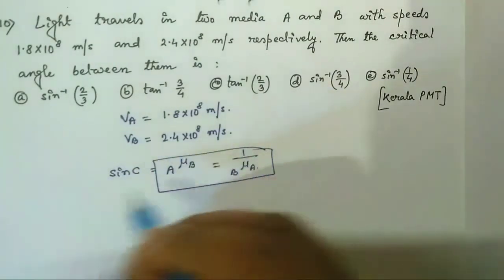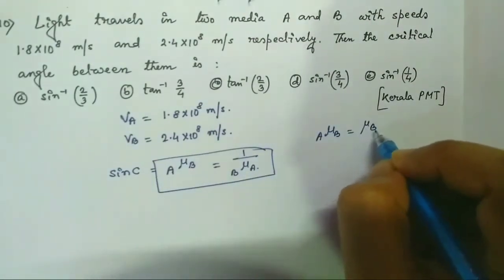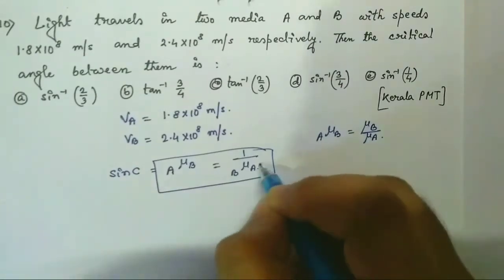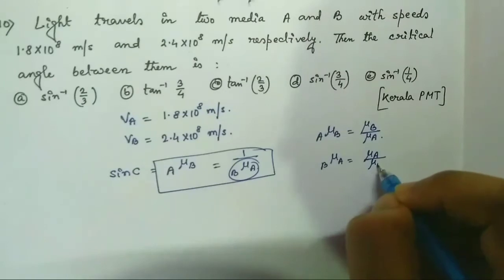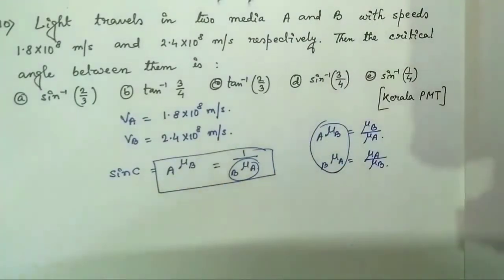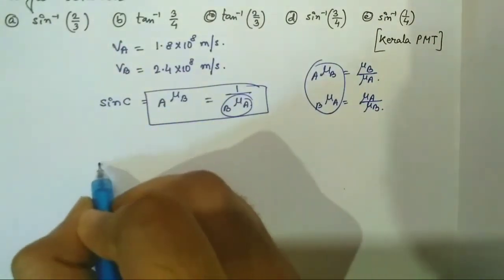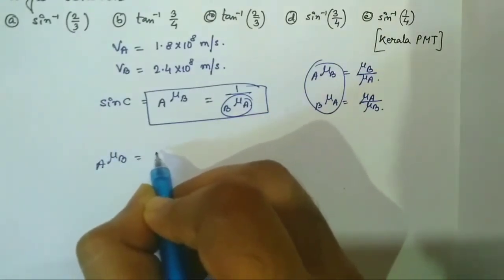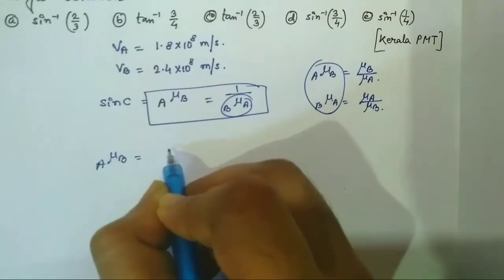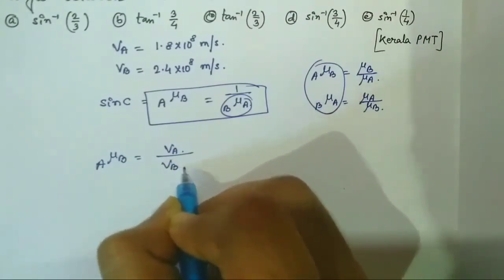Can you understand this line? A mu B is given by mu B by mu A and B mu A is given by mu A by mu B. So these two are reciprocal to each other. Now the refractive index of medium B with respect to A, A mu B, is given by the velocity of light in medium A divided by the velocity of light in medium B.